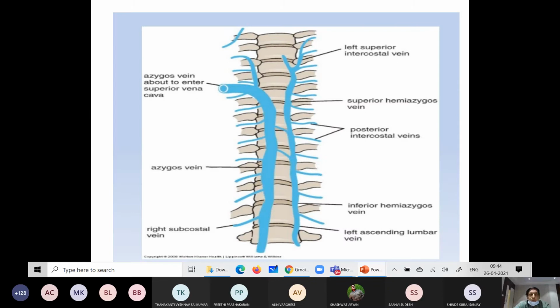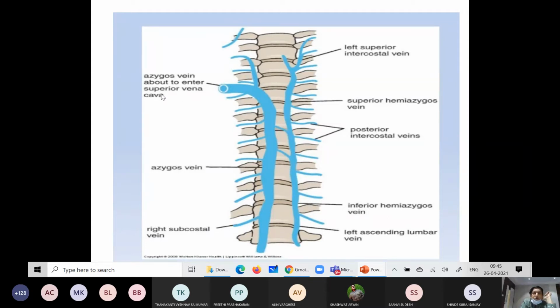In this diagram, on your right side, the thick blue duct-like vein going up is the azygos vein.